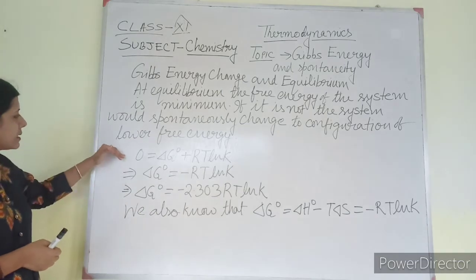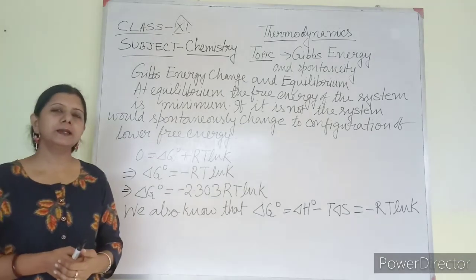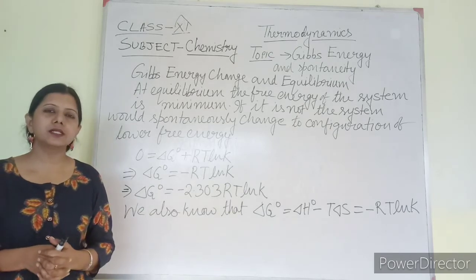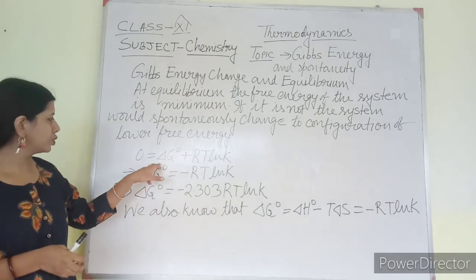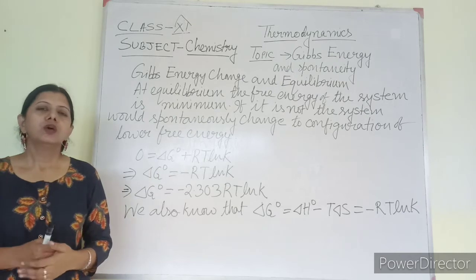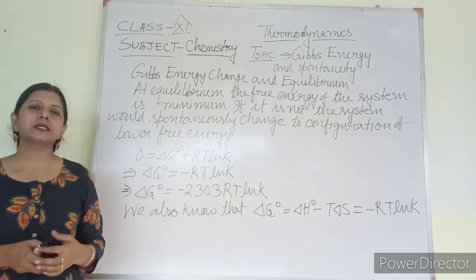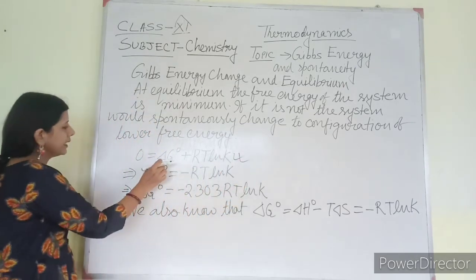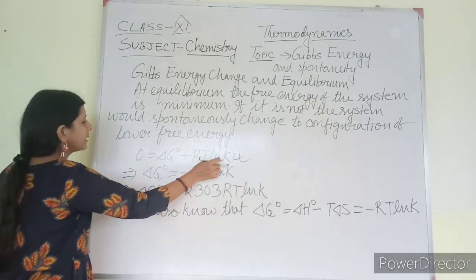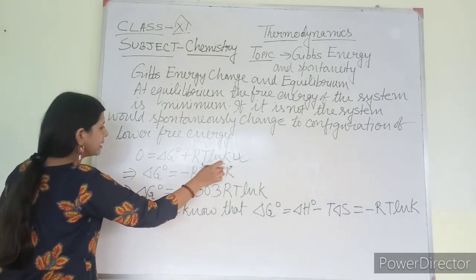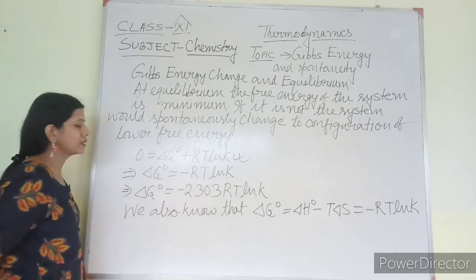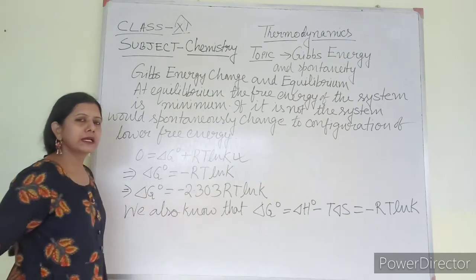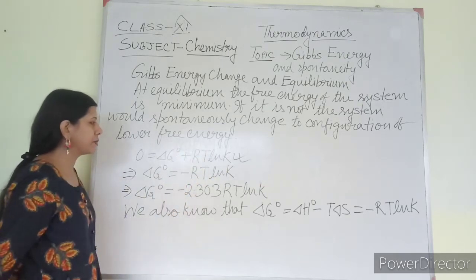Okay, so how can it be related mathematically? In case of standard free energy change, we write delta G 0. With equilibrium, mathematically it can be connected using this formula: free energy change plus RT ln K, where K is your equilibrium constant, R you know is the gas constant, T is temperature.